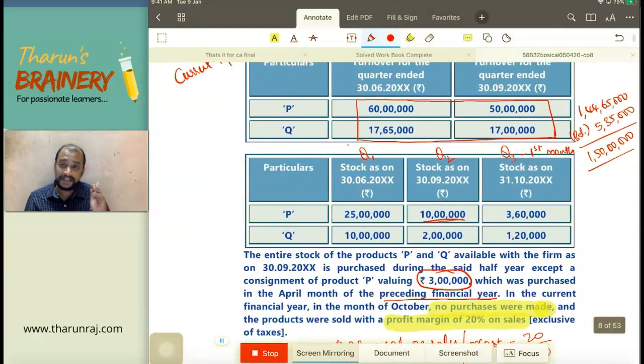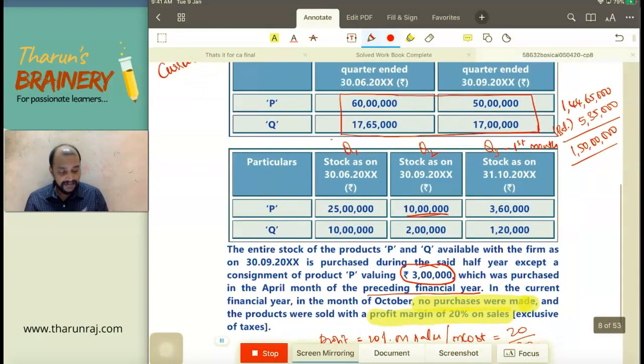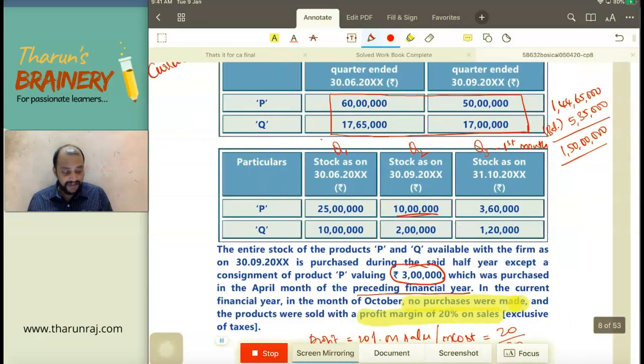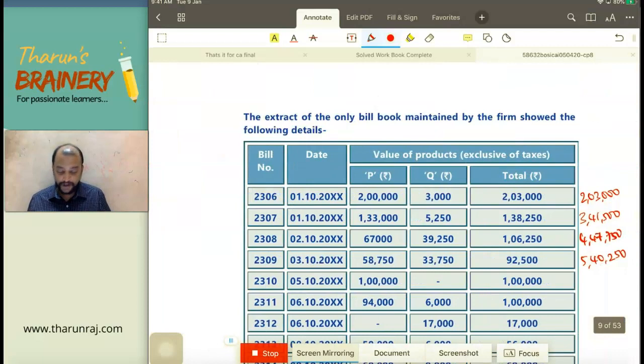So what is the deficiency? Still 5,35,000 they can make, and they will be in composition scheme, plus 92,500, so 5,40,250. So therefore they are crossing 1 crore 50 lakhs. See, 5 lakh 35, but it is 5 lakh 40,250. They are crossing 1 crore 50 lakhs on which date? 3/10 they are crossing.